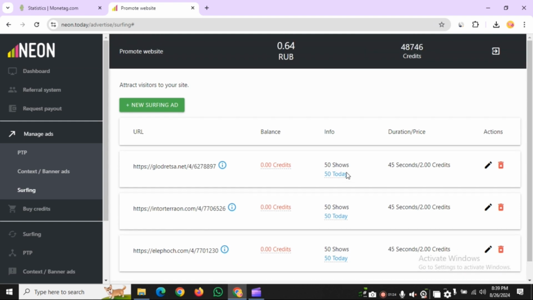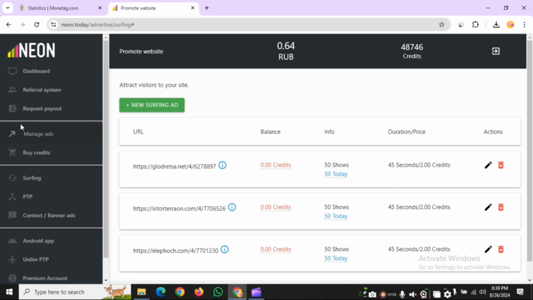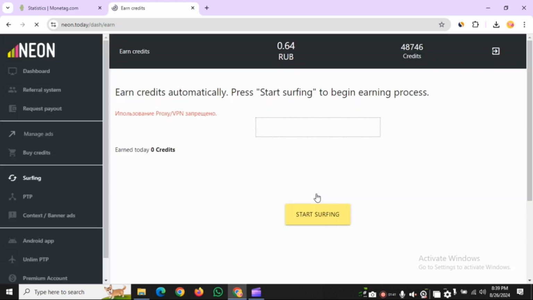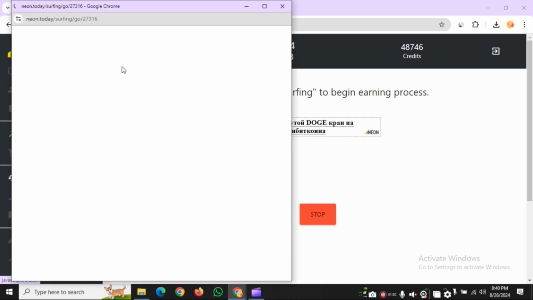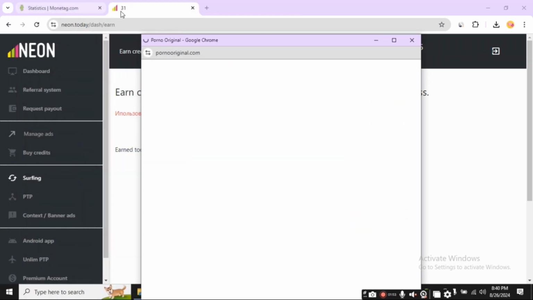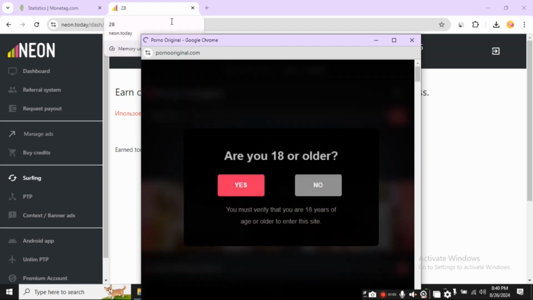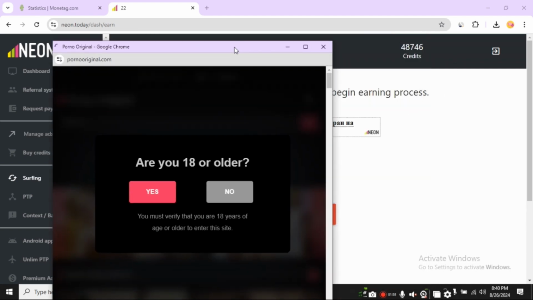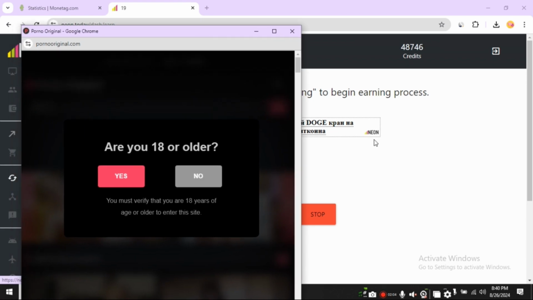If you have earnings from Monetag, you can choose this traffic source, Neon.today. And if you have no money and can't purchase credit from this website, you can earn free credit here. Just click on surfing, then click start. Here it shows 48,746 when I start surfing, and the timer is at 35. After 5 seconds the credit will be added to the main balance.